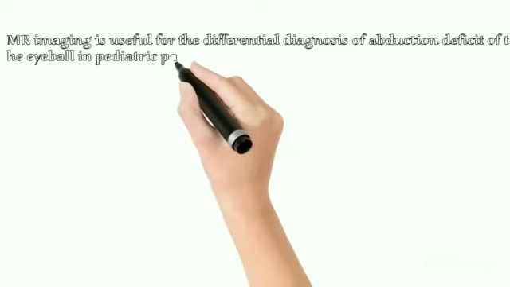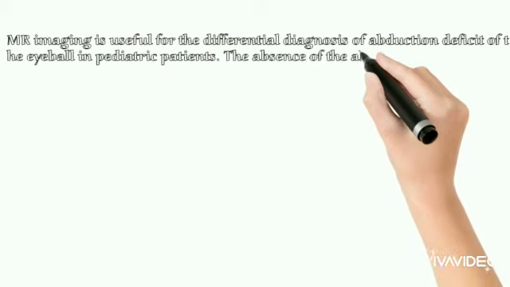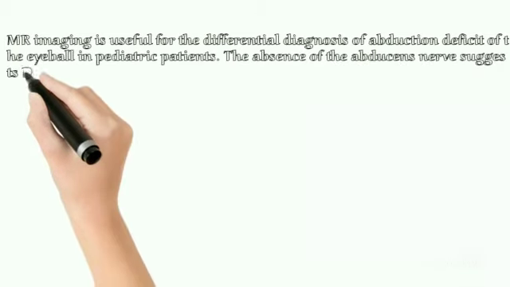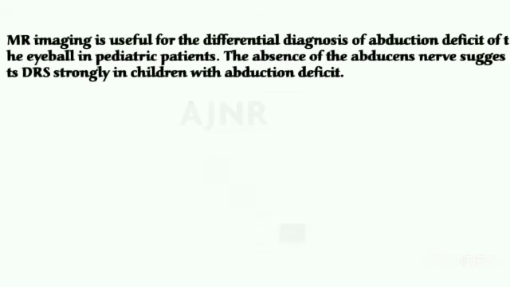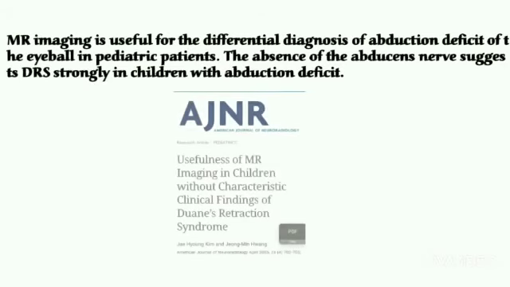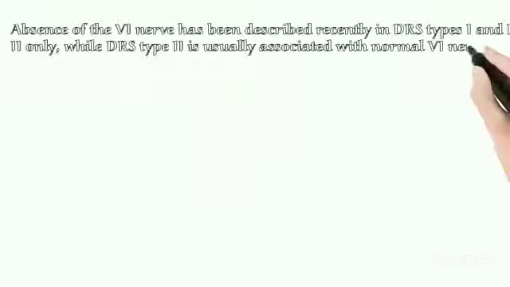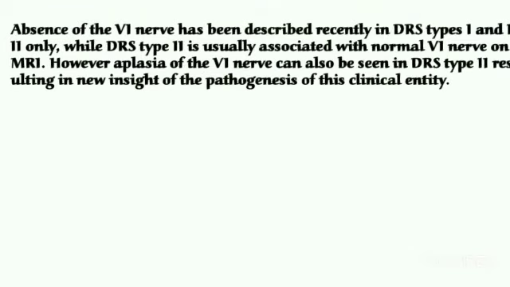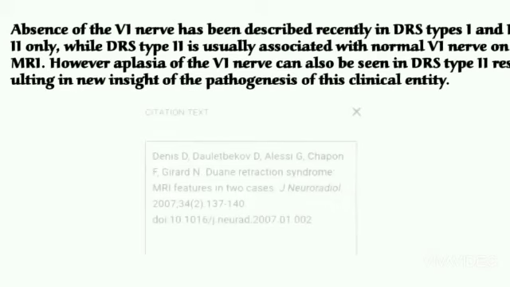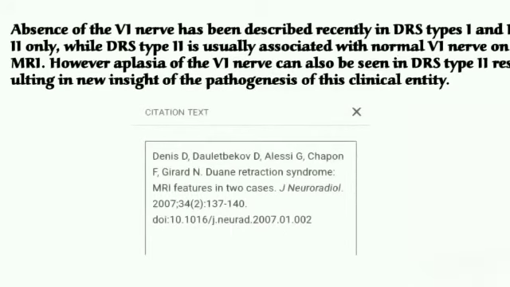The American Journal of Neuroradiology published a report which says that MRI is useful in differential diagnosis of pediatric patients with abduction deficit, and absence of abducens nerve suggests the Duane syndrome in these children. Another study says that absence of sixth nerve has been described in type 1 and type 3 only, while there is a normal sixth nerve in type 2. However, sixth nerve aplasia can also be seen in type 2, giving a new insight in the pathogenesis of the disease.